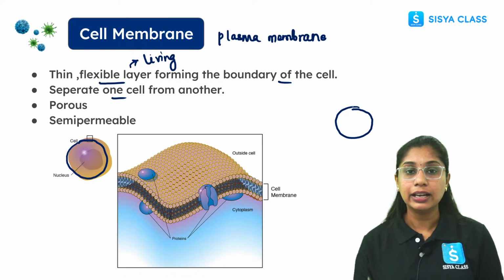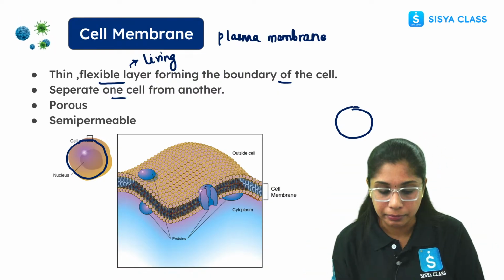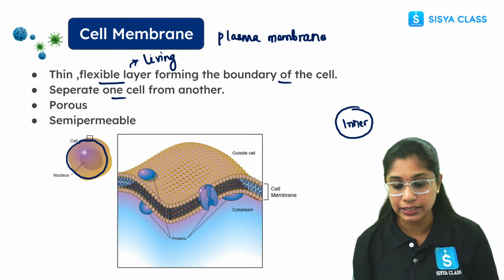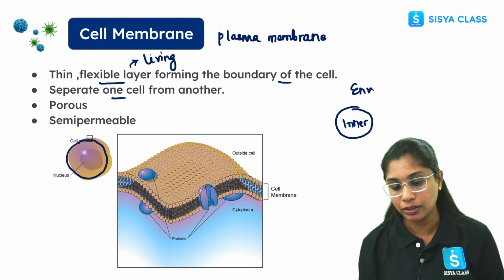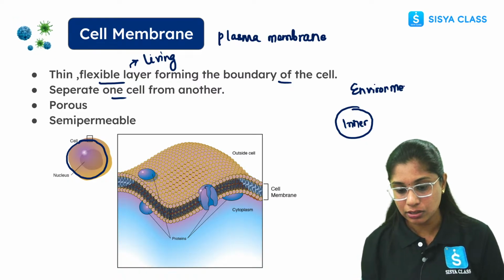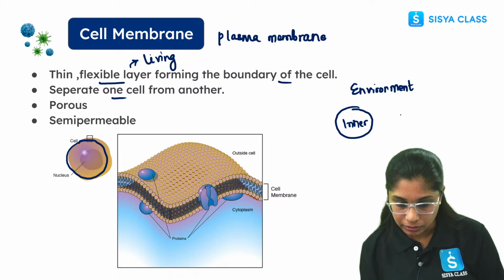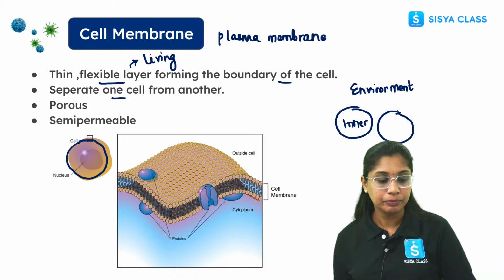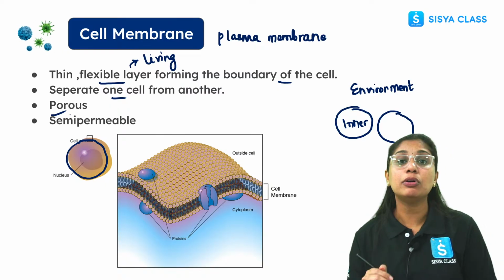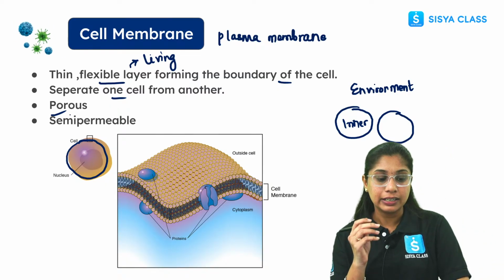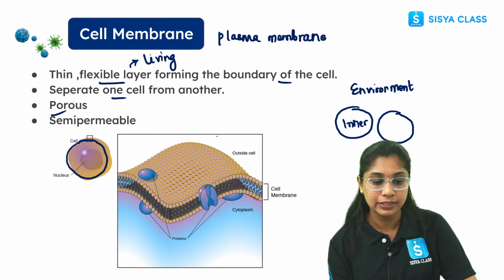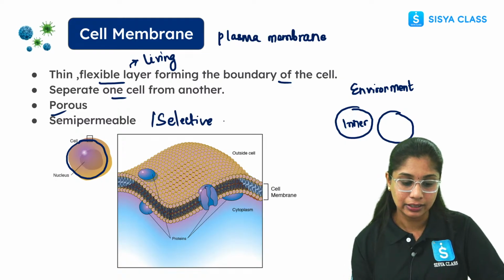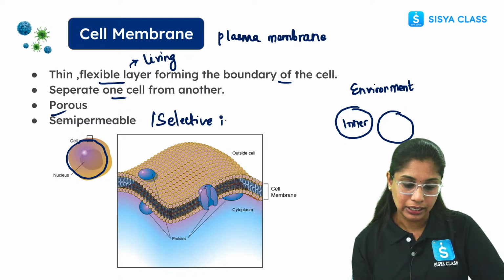If you see here, it is forming the boundary. What does it mean? It is making a barrier between the inner content of the cell and the environment. Apart from this, it is also separating the cell content from the other cell. Getting my point? It is porous. Why porous? Because it is semi-permeable and selective in nature. What does it mean, selective in nature?